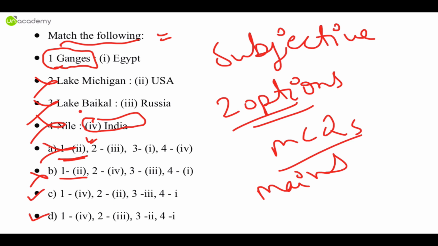But now, if you know that Nile, everyone knows that Nile flows in Egypt. But can you see now the UPSC examiner will stump you. So even if you know just that, you can't eliminate them. But you know Baikal is one of the deepest lakes of the planet and it's matched with Russia. So 3 is 3rd. So if you know just 2 of them, you can answer. So answer here is C. But that is not the point. Point is, even with knowing one fact, you can eliminate 2 options.